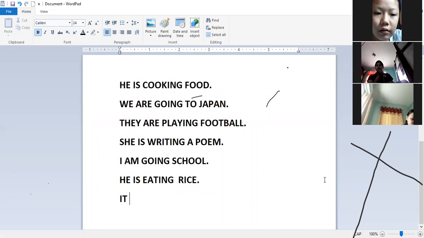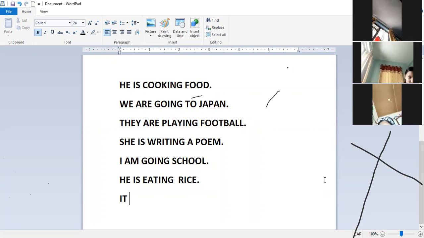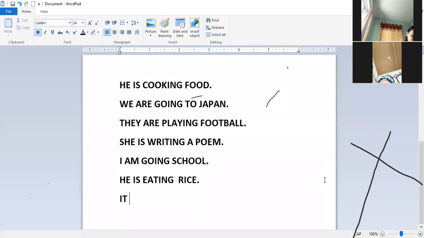Now see everybody, in verbs some are direct verbs and some are indirect verbs. It is barking is also correct, it represents the dog.